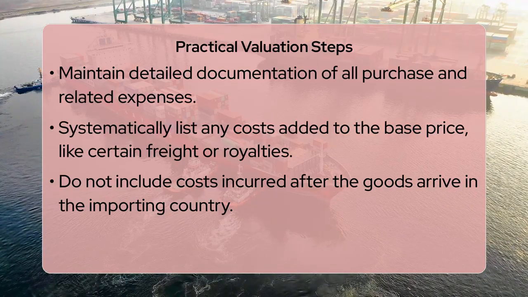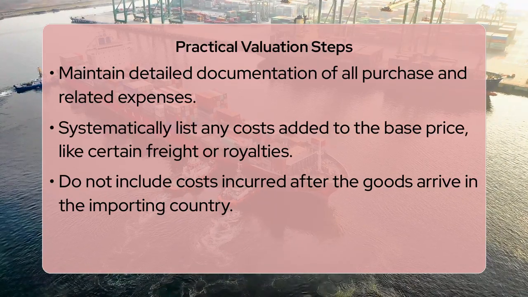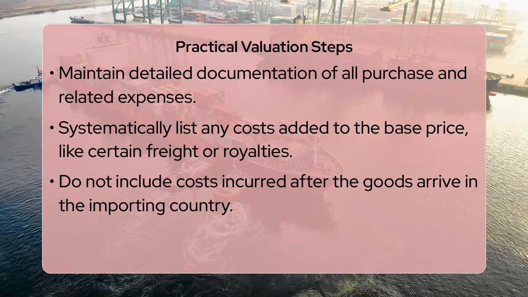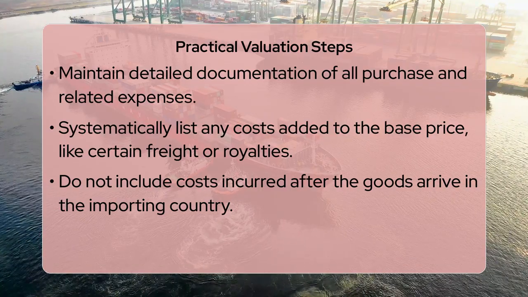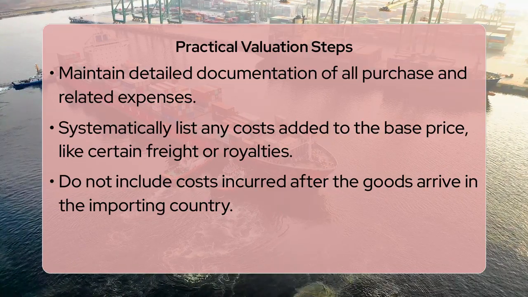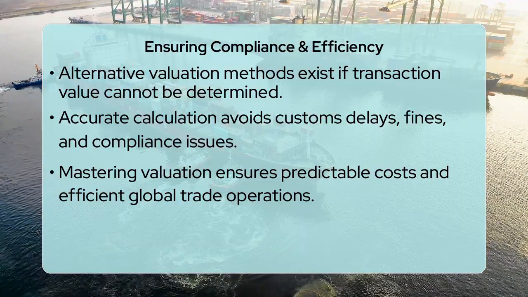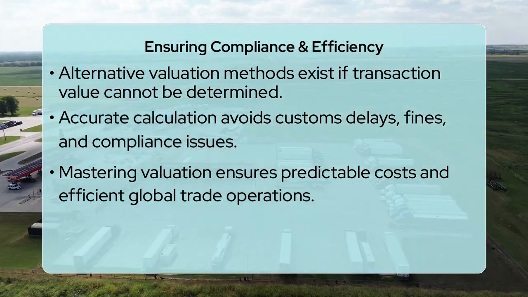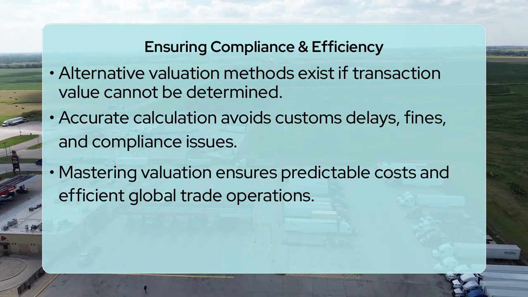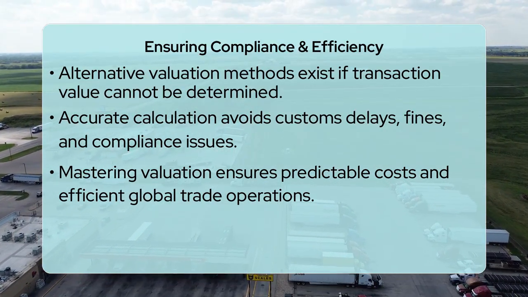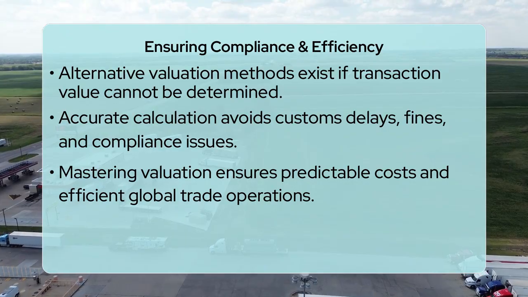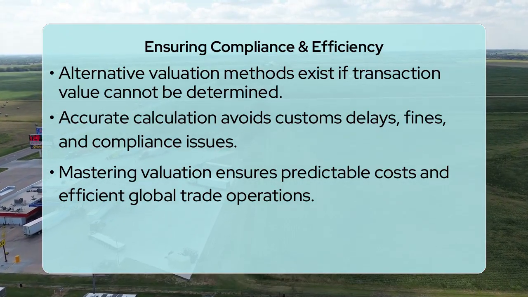It is also important to know that if the transaction value cannot be determined for specific reasons, such as a lack of a clear sale or unusual conditions, customs authorities follow a hierarchy of alternative valuation methods. These include the value of identical goods, similar goods, deductive value, computed value, and finally, a fallback method. Understanding this hierarchy ensures that even in complex scenarios, a consistent valuation can be reached, which is vital for fair trade and preventing undervaluation or overvaluation that could lead to penalties.